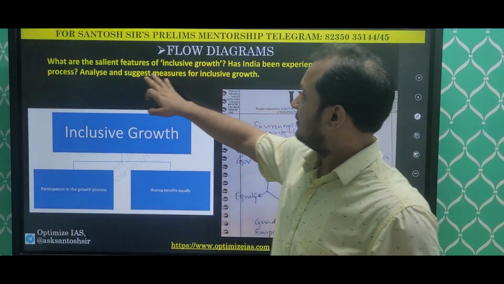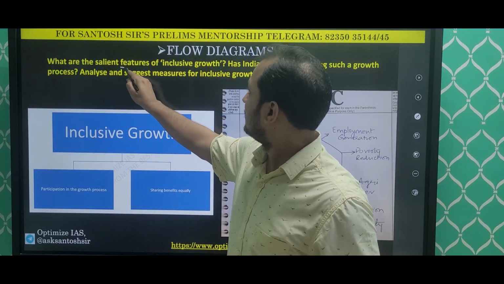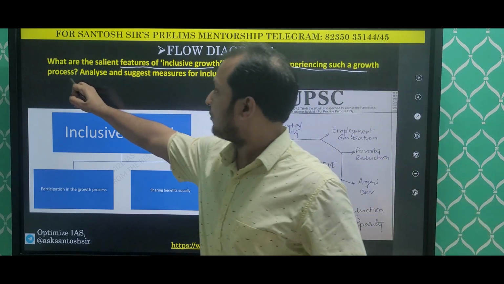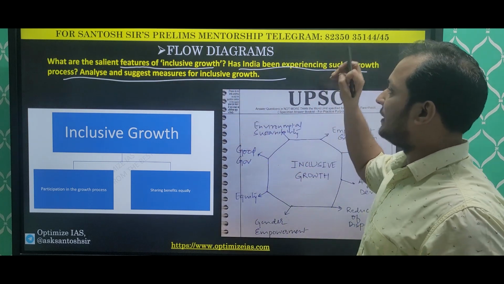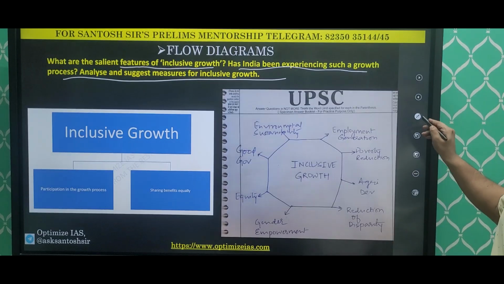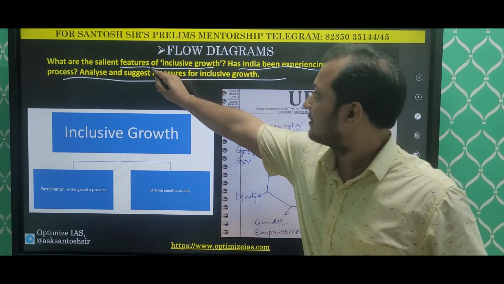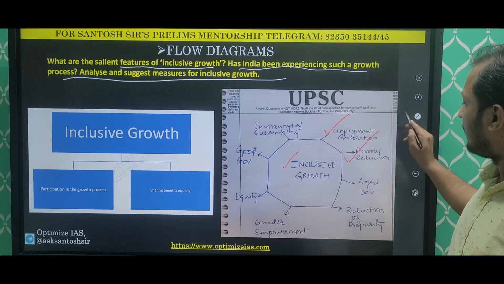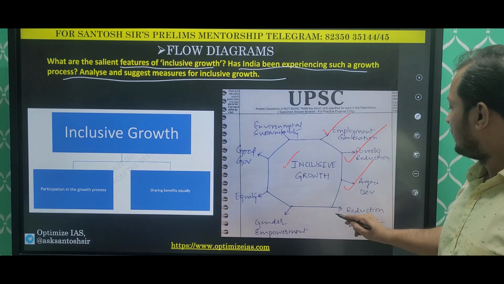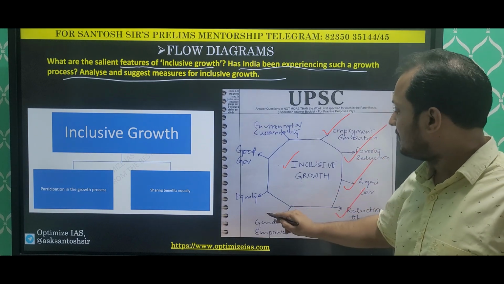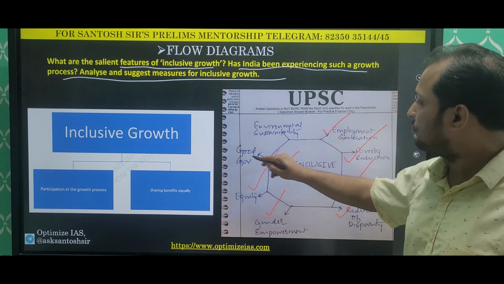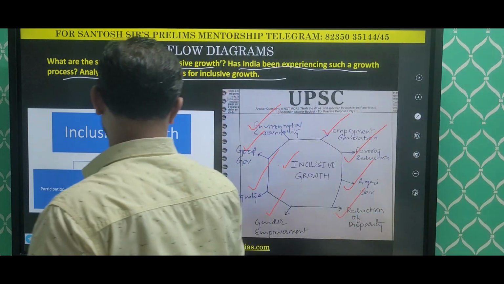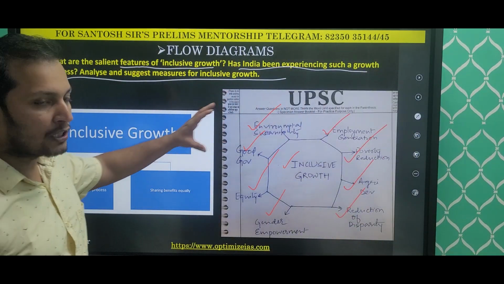So guys, you can see this question. What are the salient features of inclusive growth? Has India experienced such a process? Analyze and suggest measures for inclusive growth. You can see the diagram. What are the salient features of inclusive growth? You can see here: inclusive growth, employment generation, poverty reduction, agriculture development, reduction of disparity, gender empowerment, equity, good governance, and environment sustainability. So these are the components of inclusive growth.